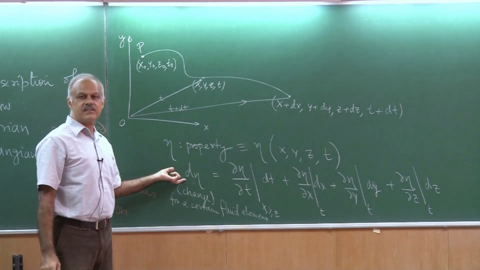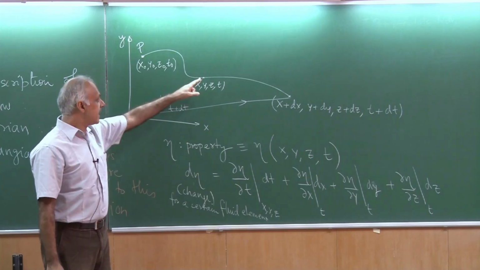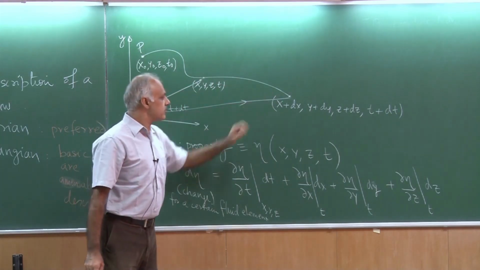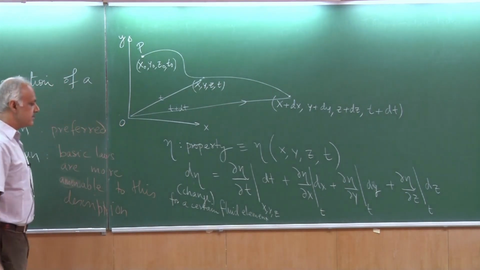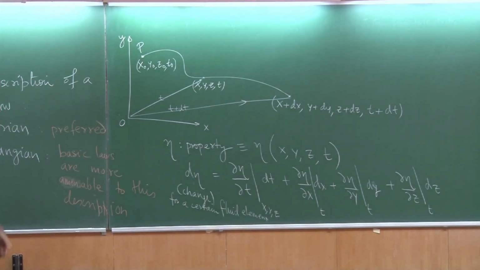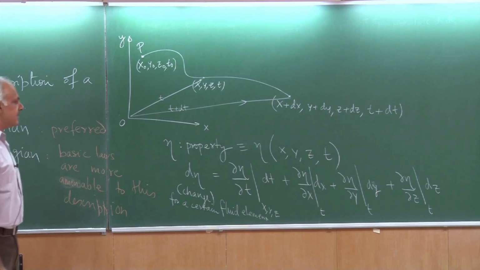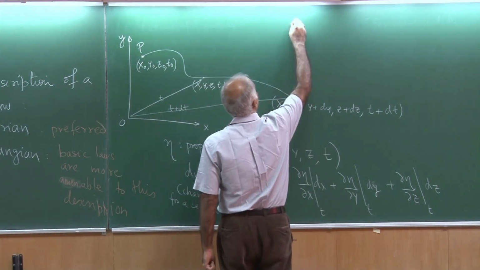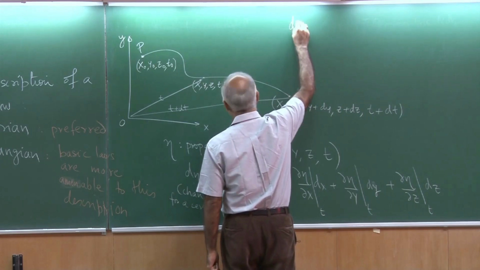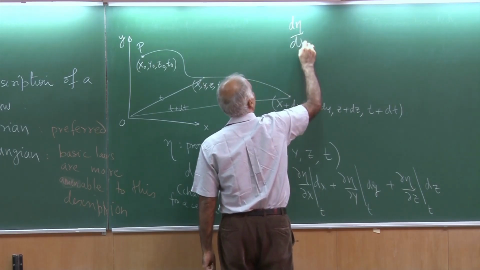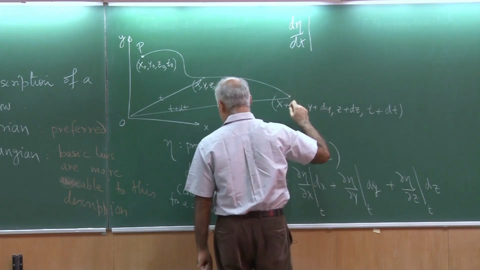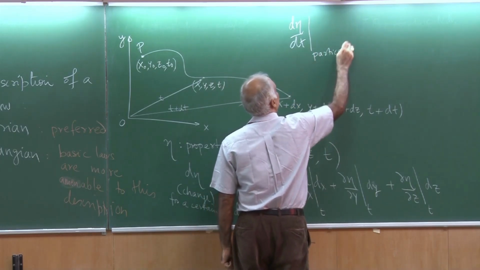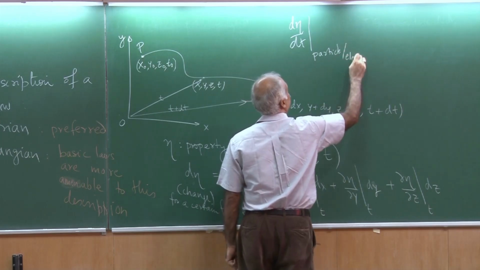Well, this is the formula. So d eta is the change in the property of a particle P as it moves from here to here. I can divide the whole equation by dt, and then I get d eta by dt, and this is for a given particle or element.